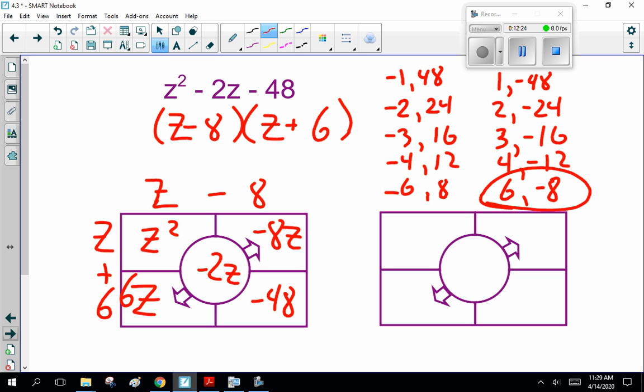Sometimes with numbers, when you have lots of possibilities like this, making a list of the factoring helps. So as I said, I'm trying to come up with a cheating shortcut for you guys.